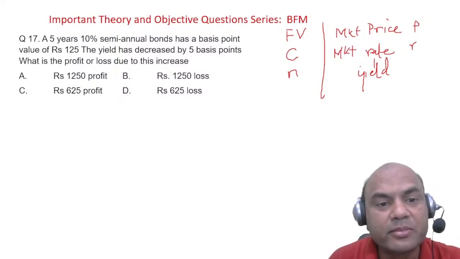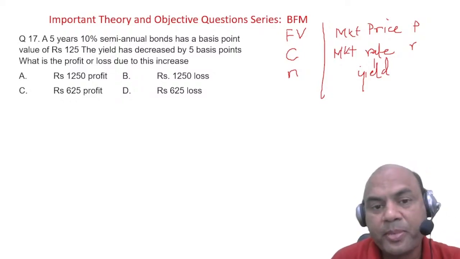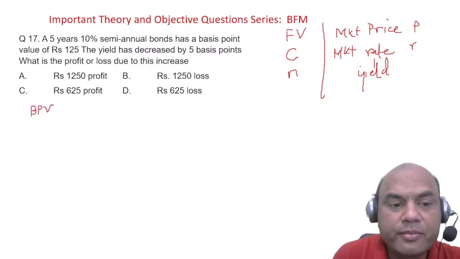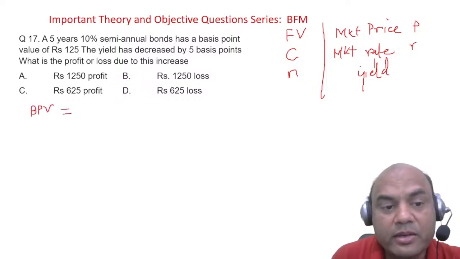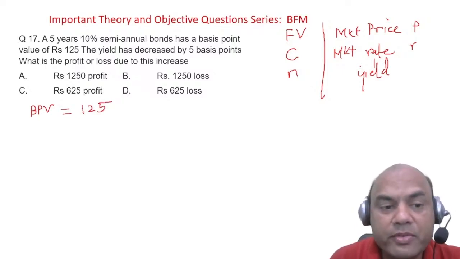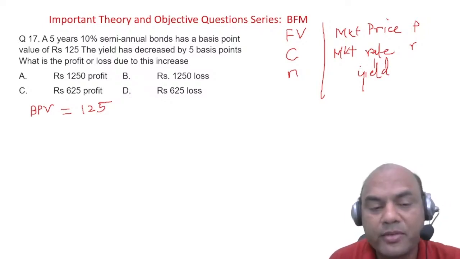5 years 10% semi-annual bond has a basis point value of 125. So BPV value is 125. What do you mean by basis point value? BPV value. Now that's why I'm saying join the paid classes. Very important. Okay, what is BPV? I'll explain BPV in one line only over here, because it's not possible to explain the whole concept.